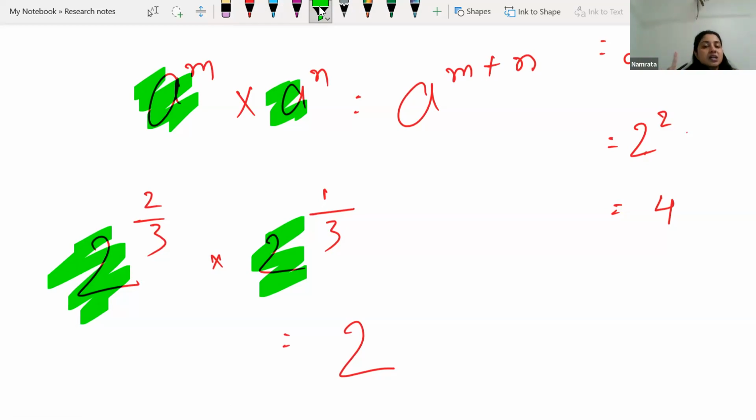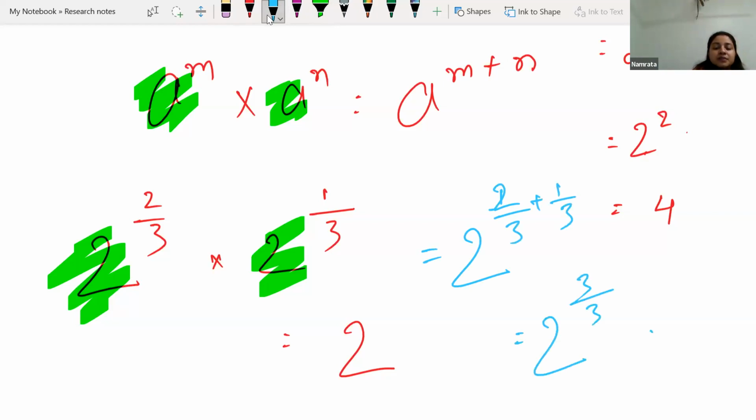We will be adding the powers. So we will be having 2 to the power 2 by 3 plus 1 by 3, so 2 to the power 3 by 3. That means 2 to the power 1. 2 is the answer.